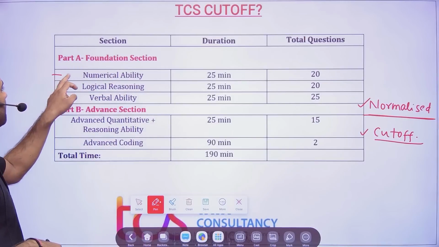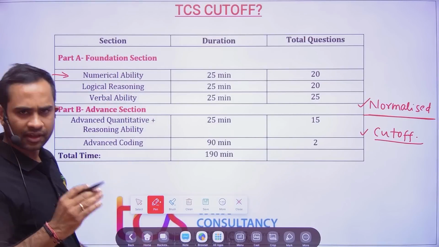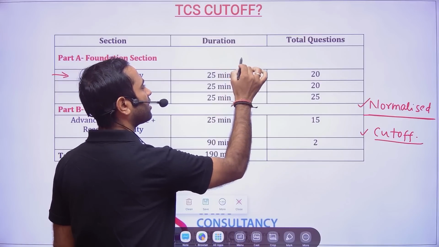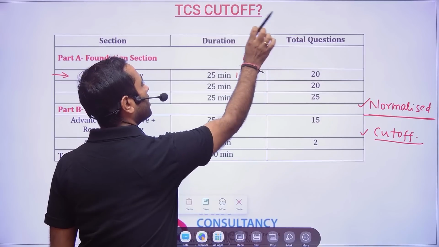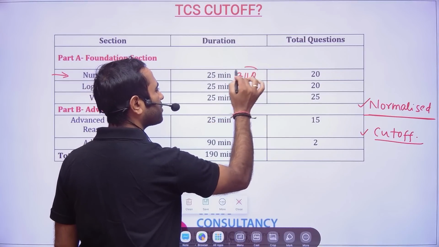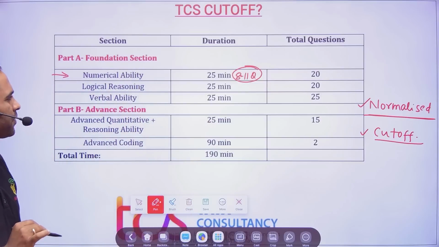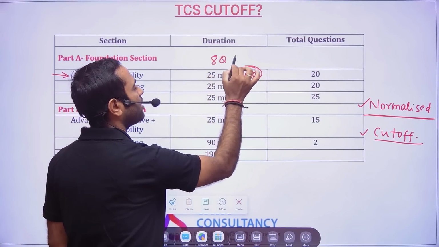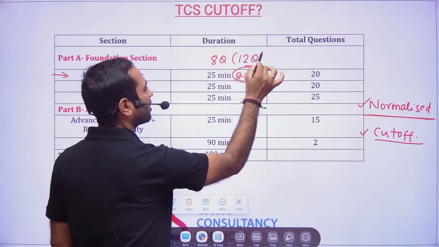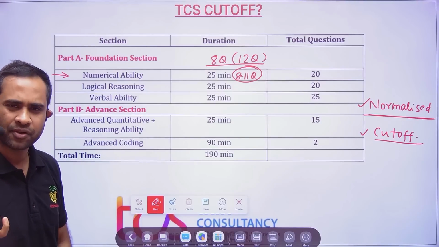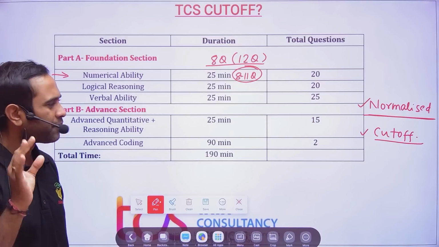But anyway, now see. Friends, numerical ability is coming a little easier this time. Last year the cutoff was around 6 to 8. Here we are predicting 8 to 11 questions will be your cutoff. Don't worry about it. Suppose you have done 8 questions correctly and there are 12 questions remaining. Out of these 12 questions, if there are MCQs, even if you guess, 1 or 2 will be correct, so don't worry about that.